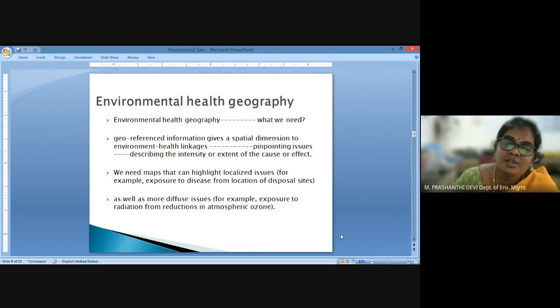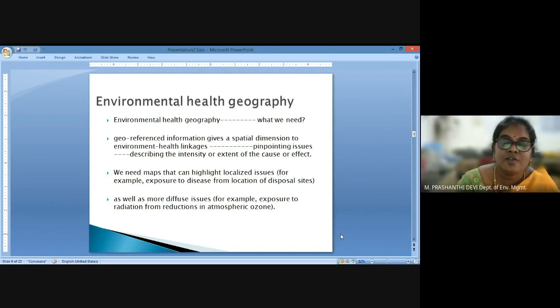So how can we come about these environmental health linkages? We need maps. We need maps that can highlight the local issues, the surrounding environment, or the dependent environmental factors for a particular population. And we can also highlight what the exposure might be for that population to a disease. The exposure can be a waste disposal site, a contaminated water body, degraded vegetation, or any climate-induced or seasonal disease in that area.